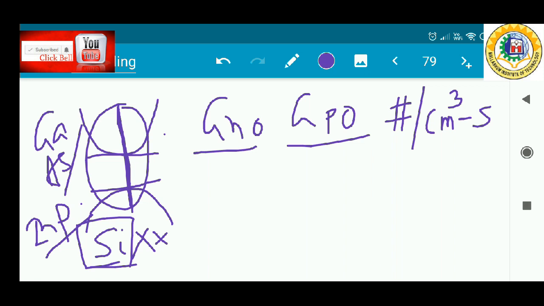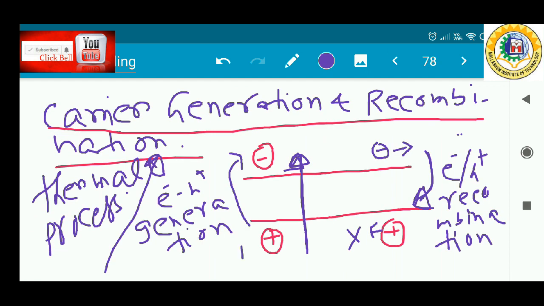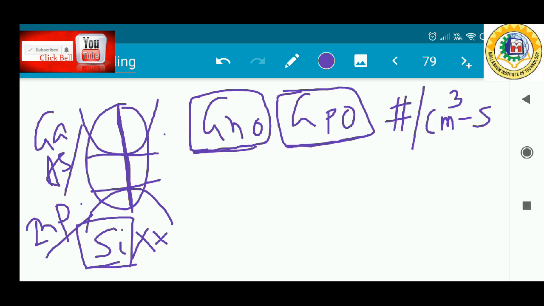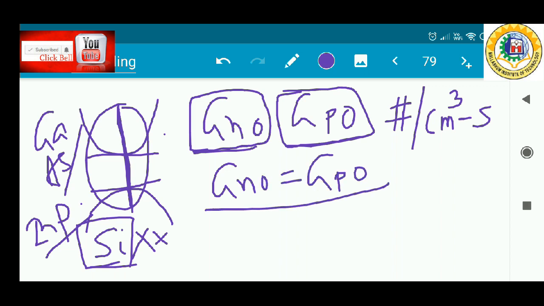Now for the direct band to band generation, electrons and holes are created in pairs. This is the electron generation rate, this is the hole generation rate. As in the thermal equilibrium case, electrons and holes are created in pairs: one electron generated, one hole generated. So these are called electron hole generation in pairs. That's why the electron generation rate must be equal to the hole generation rate.